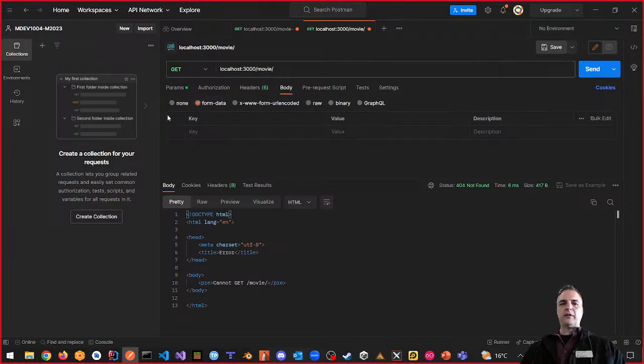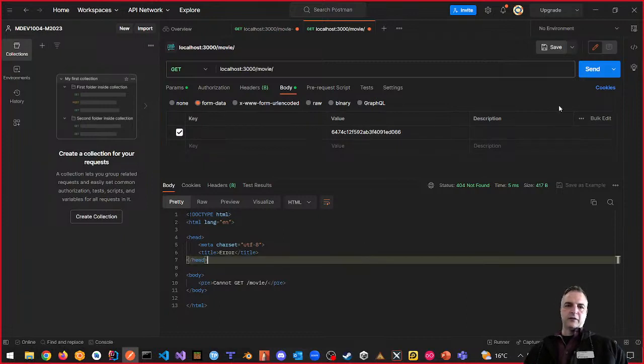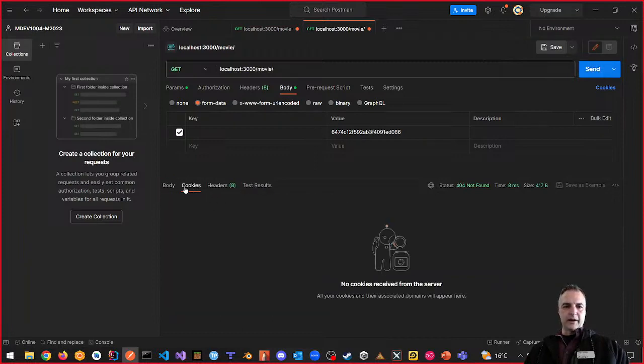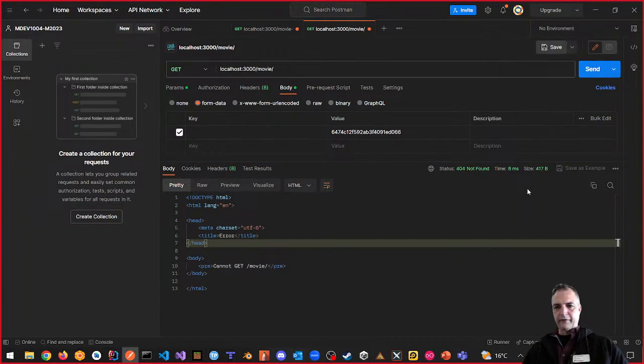So how do I do this? This is what I want to do, form data. And again, we kind of did this when we said the ID and the value is whatever. That's what we want to put in. And if we send it, again, we get nothing. What if I said there's no ID? And we just have a value. Does that work? And the answer is no. It says test results. Let's go to the body itself. And one thing that this does is says 404 not found.